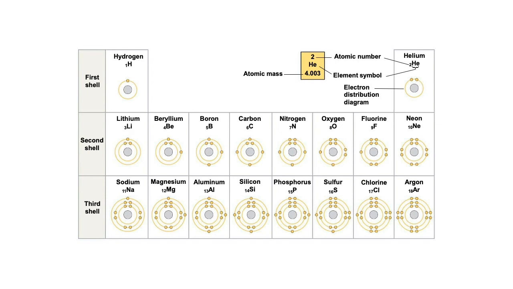So that is how the periodic table is organized. It gets more complicated because above this third shell, things just get a little messy, but this is the level we're going to go to for this class. So there you go.